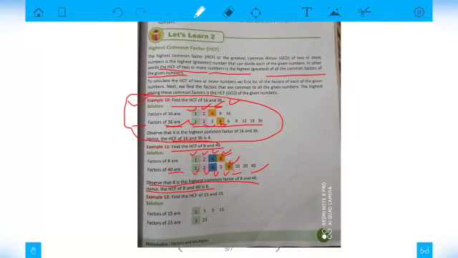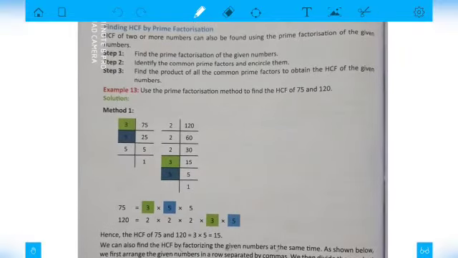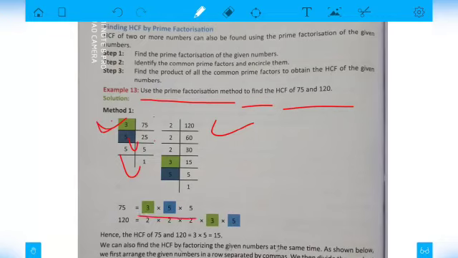Now dear students, we will study how to find the HCF using the prime factorization method. This is very easy. The same way I have told you just now, you have to do it here, like 75 and 120. Use the prime factorization method to find the HCF. For example, 75 and 120. So dividing by prime numbers, 3 25s are 75, 5 5s are 25 and 5 1s are 5. So what are the prime factors of 75? You can write it as 3 into 5 into 5.